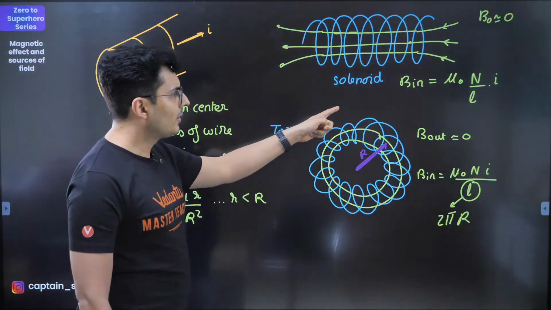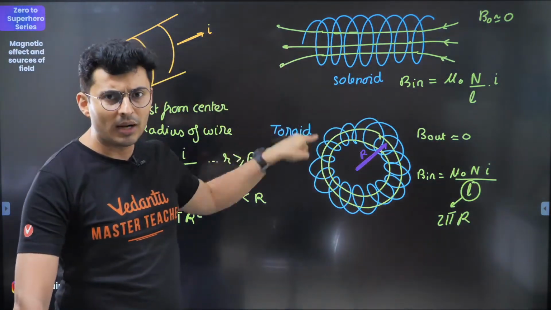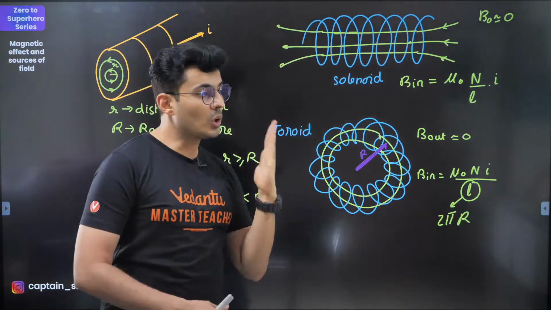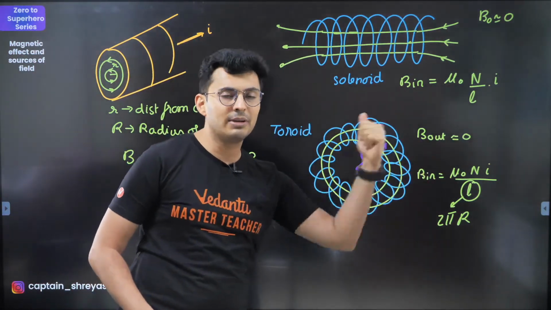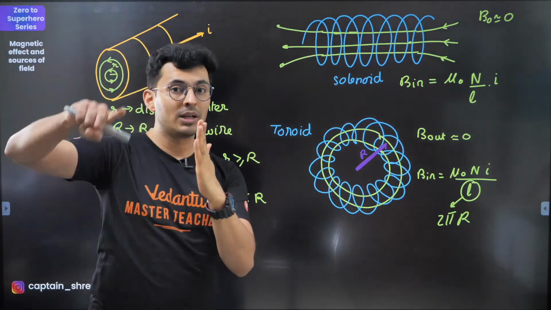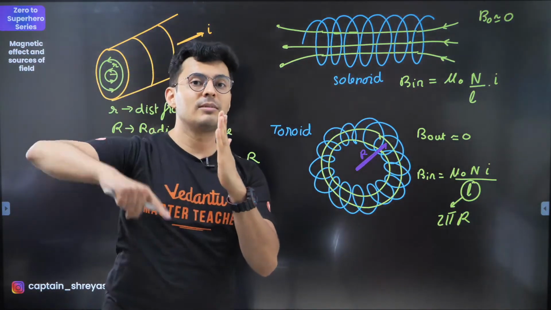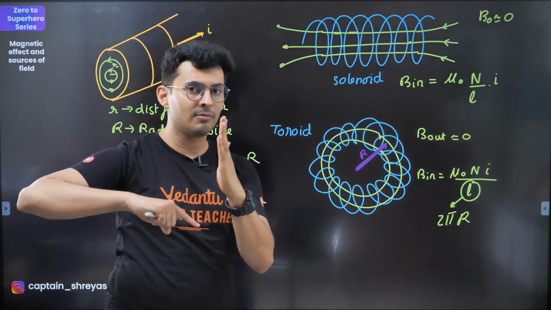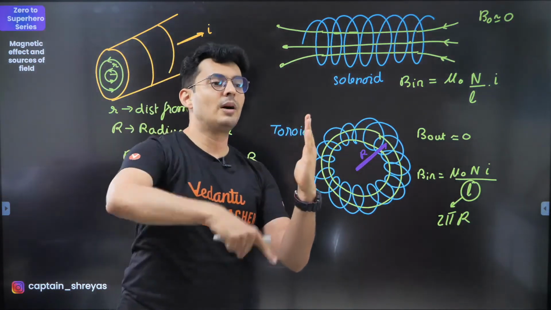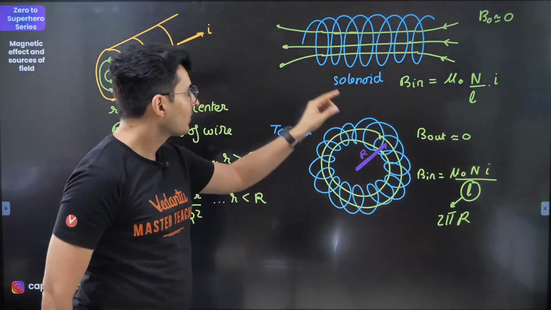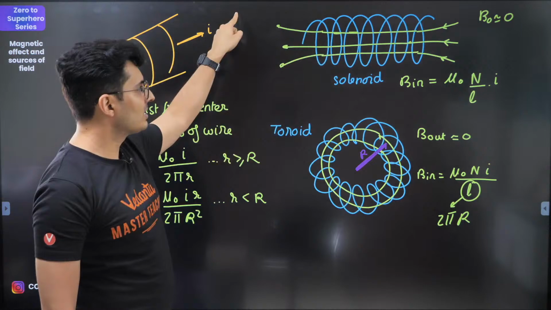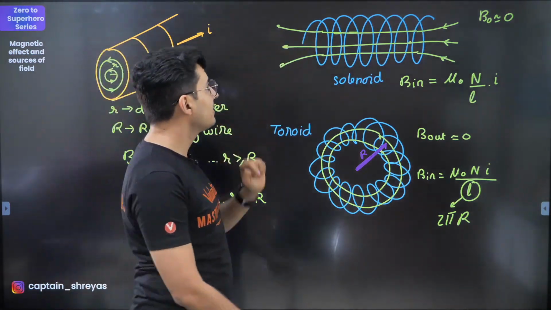Okay. Solenoid. A solenoid is nothing but a coil which is wound. But the coil has different planes. It's not just a loop. So that's the difference. In a loop, the planes of the coils are the same. In a solenoid, the coils are wound in different planes. You will see that the field will be produced like this. Inside, the field is uniform.